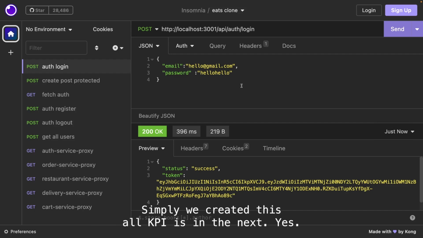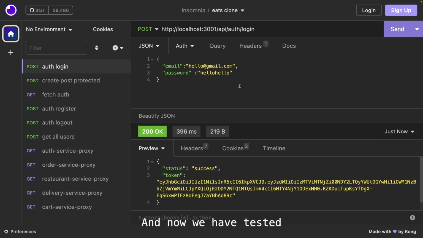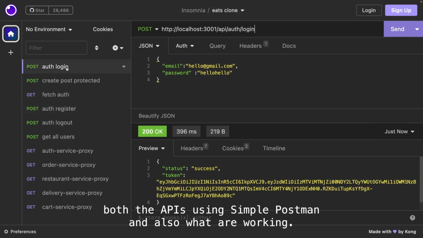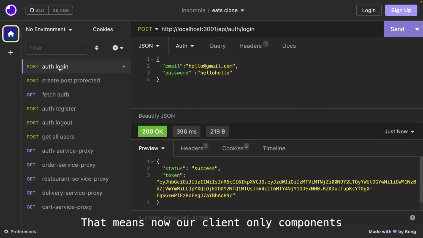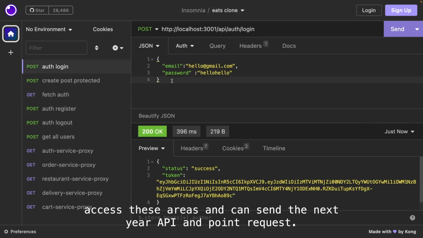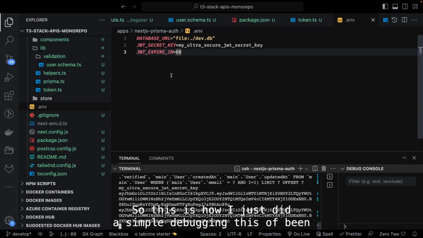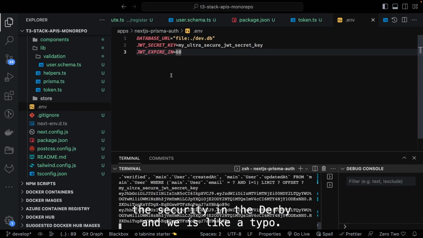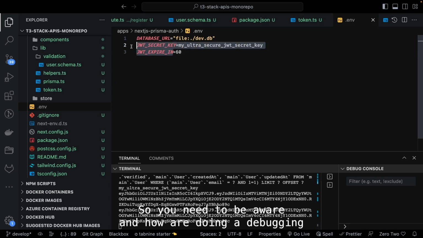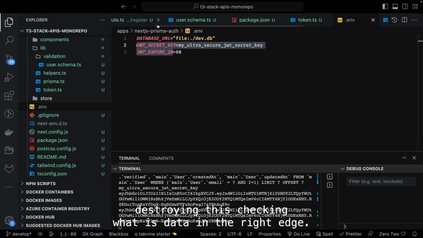Simply we created these Auth APIs in Next.js, and now we have tested both the APIs using Postman also. Both are working. That means now our client-only components can access these APIs and send a request to the Next.js API endpoint. So now we can just remove these console log errors. So this is how I did a simple debugging. The error in the secret key in the .env is like a typo, so you need to be aware.